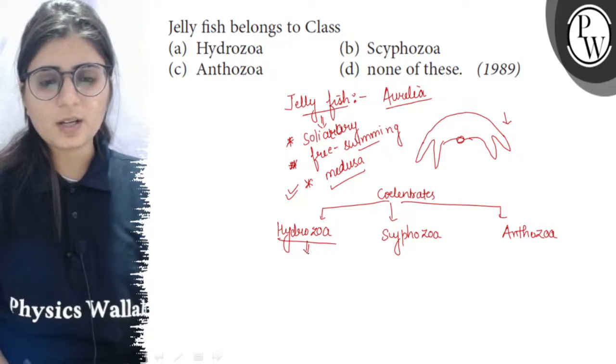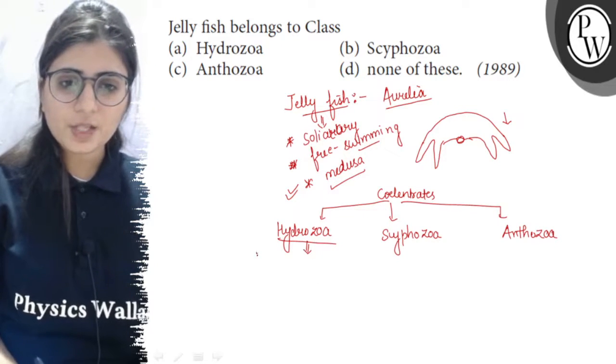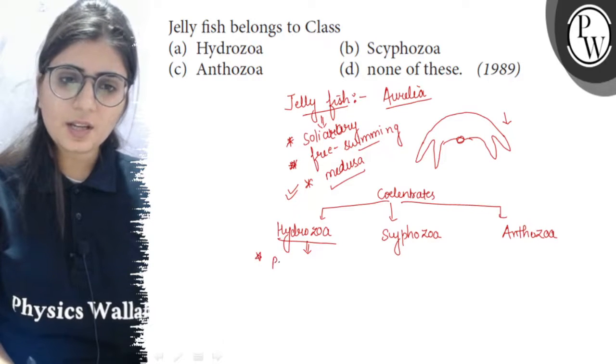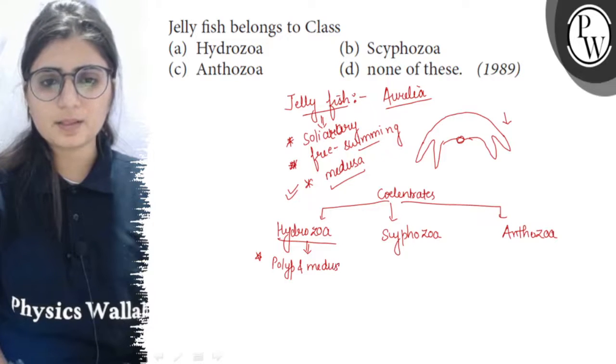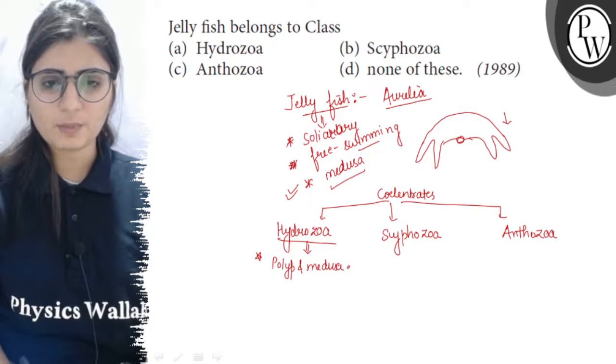So Hydrozoa are the coelenterates which are colonial and which are having both polyp and medusa form, except Hydra which is only having the polyp form.